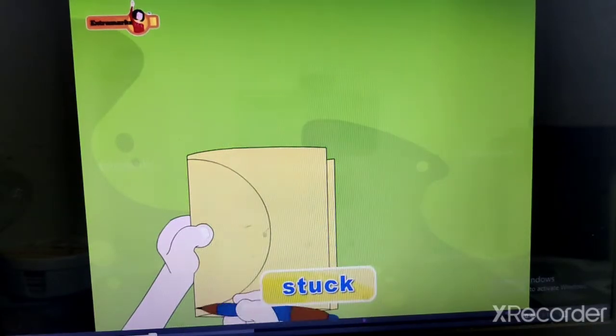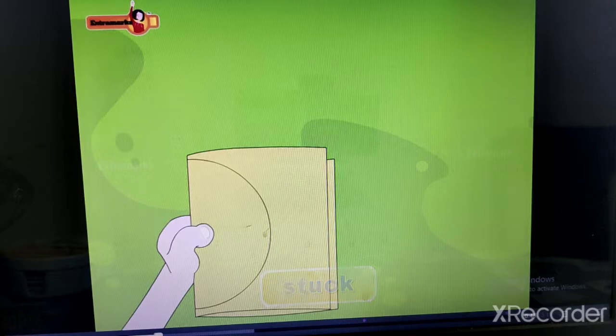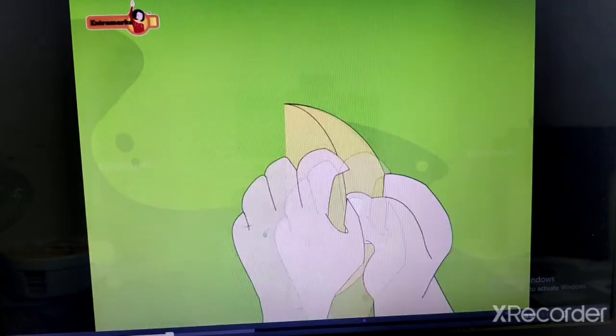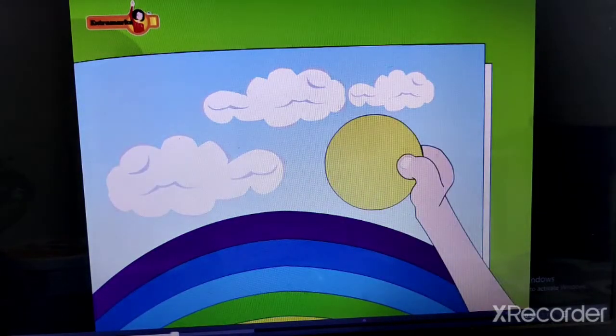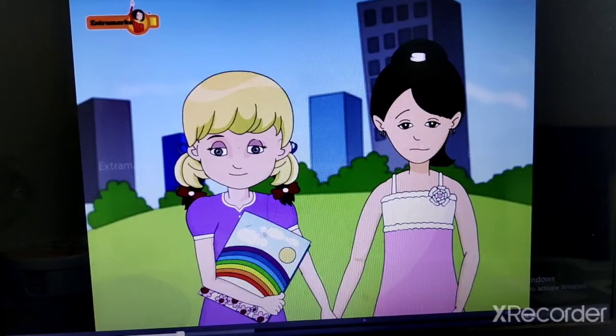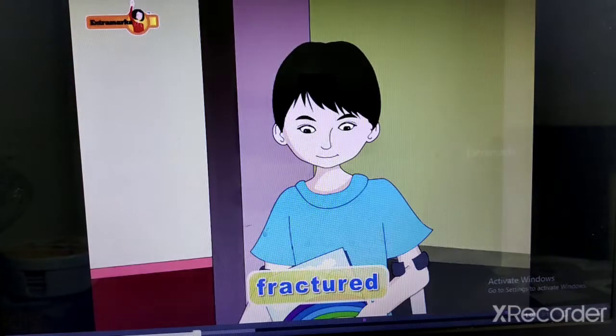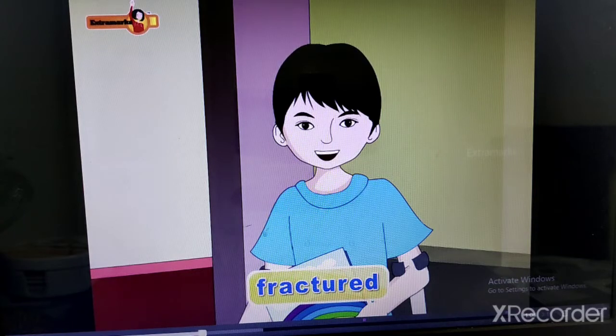We cut out a sun and stuck it above the rainbow. The card looked very pretty. The card made a little boy with a fractured leg smile.